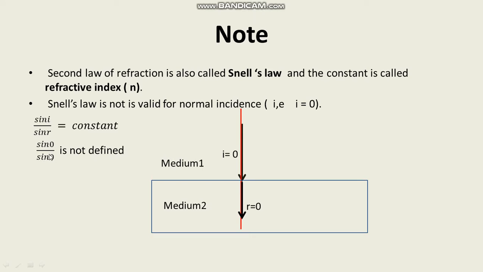Sine 0 by sine 0, sine 0 means 0. Yes, 0 by 0 we are getting, it is not defined. But the law says sin i by sin r is equal to constant. But in this condition, sin i by sin r is not possible to define. That's why Snell's law is not valid for normal incidence.